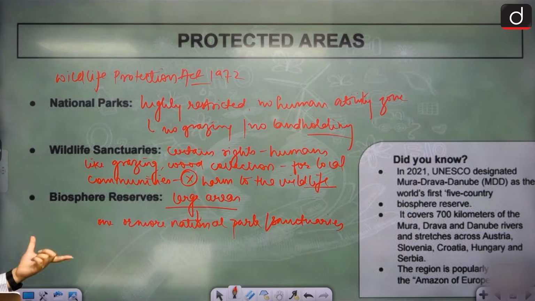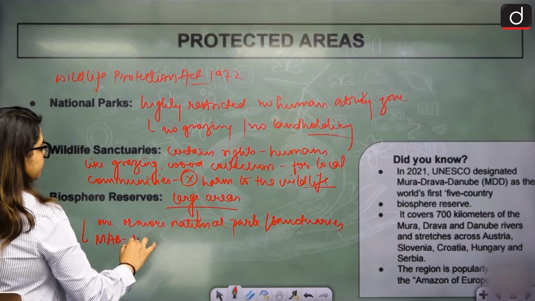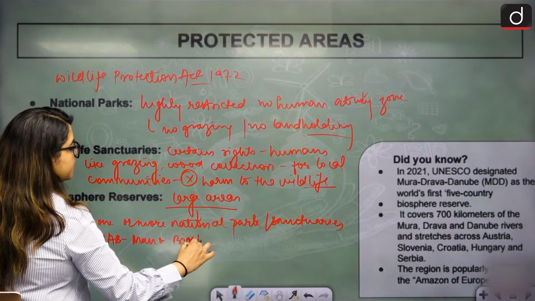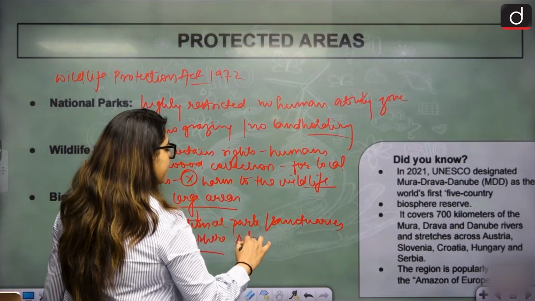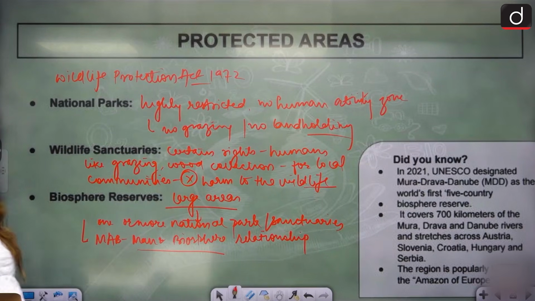So they are on MAB, that is Man and Biosphere. They're protecting both, working on the man and biosphere relationship. So naturally man is allowed here.